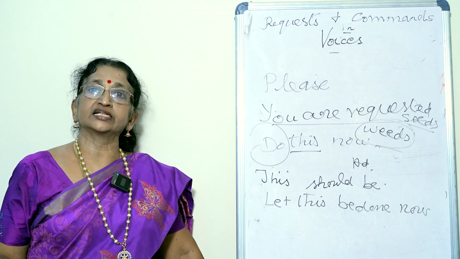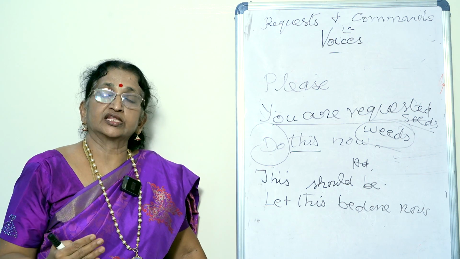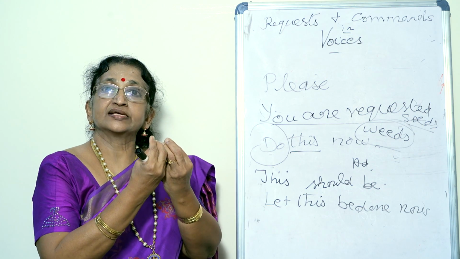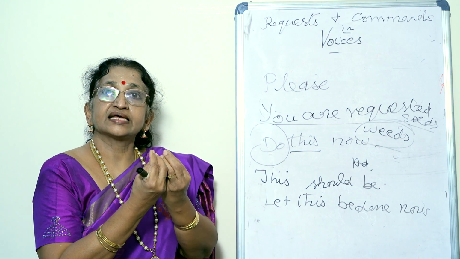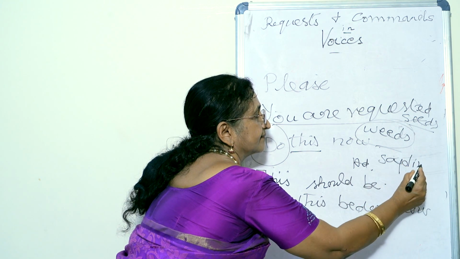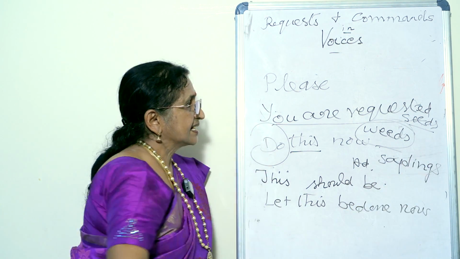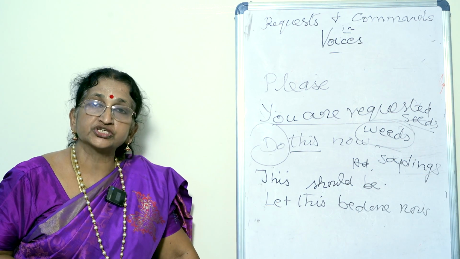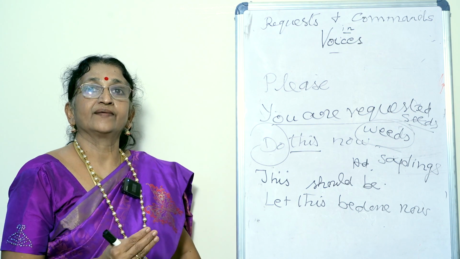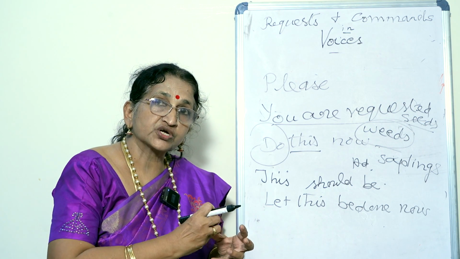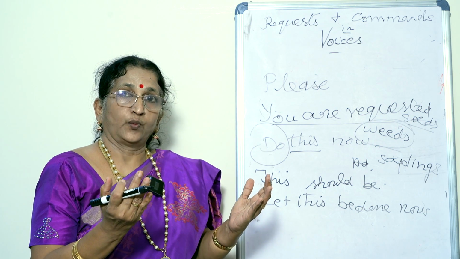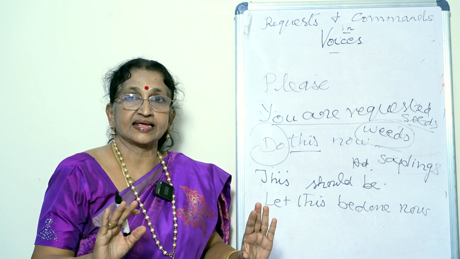Why do we pull out the weeds? Because for the better growth of the seeds, when the saplings come out, saplings are there, no? We see the saplings, and when the saplings come out, what do we do? We watch them carefully and we like to pull out all the weeds which are growing along with the saplings. Weeds should not be there in the garden.